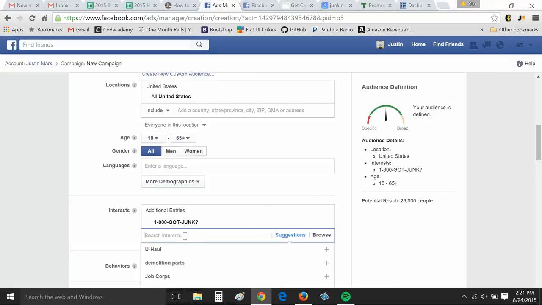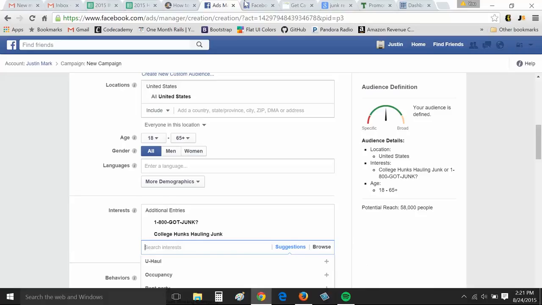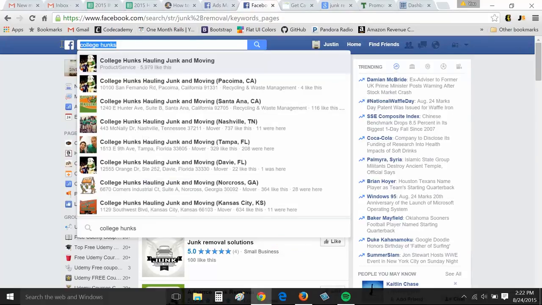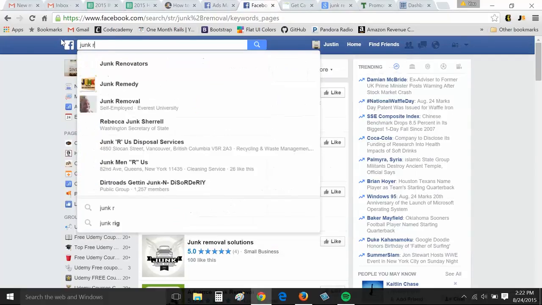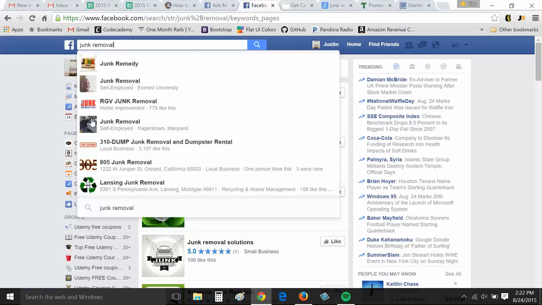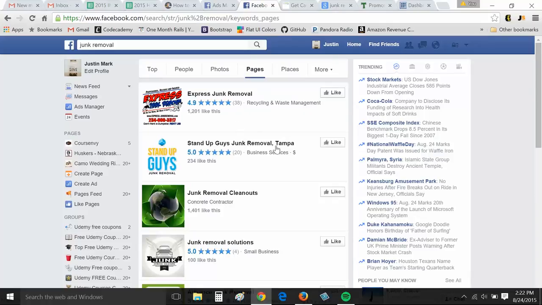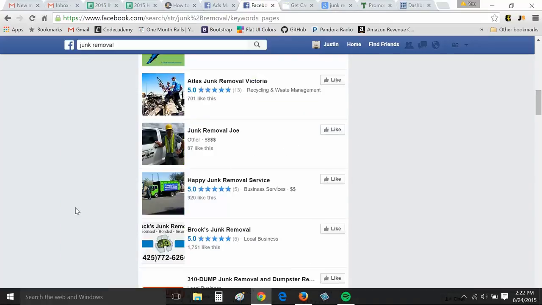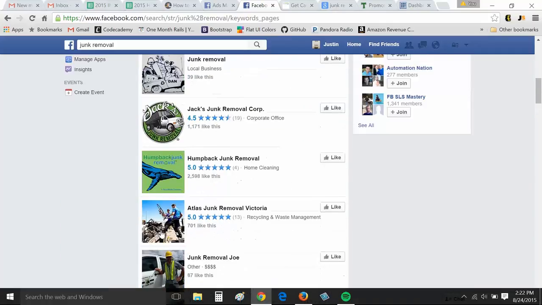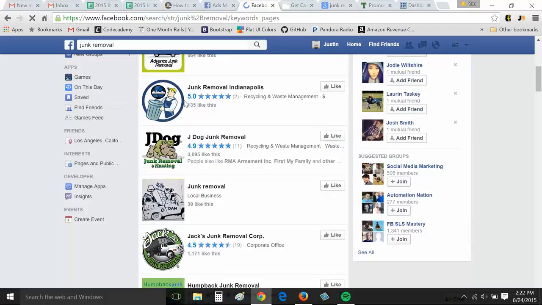So start in your target cities, then expand to other cities as you grow, obviously, and get more buyers. So back to here, 1-800-JUNK. Let's go with college. So there's our initial page. So we can look through Facebook though as well, junk removal. Let's just go general search. So express junk removal. Let's go to pages specifically. So again, scroll through this. If you're in a specific area, I saw Indianapolis. Yeah, we could target that.